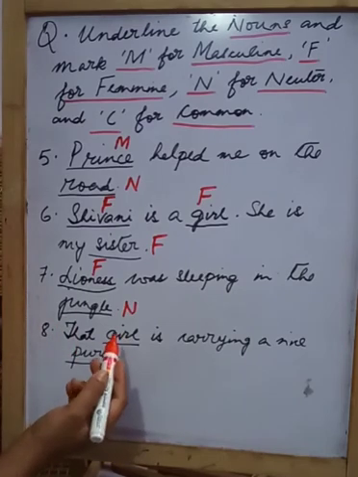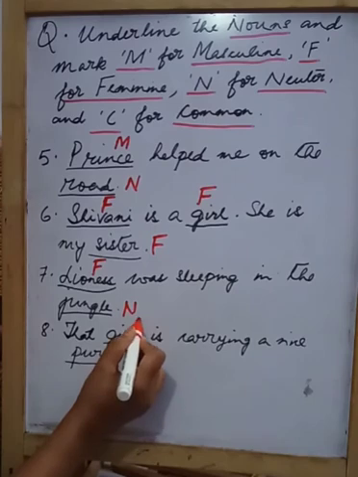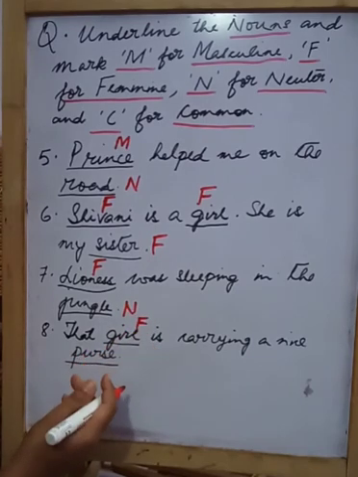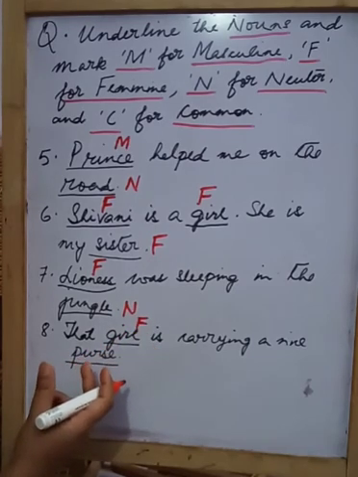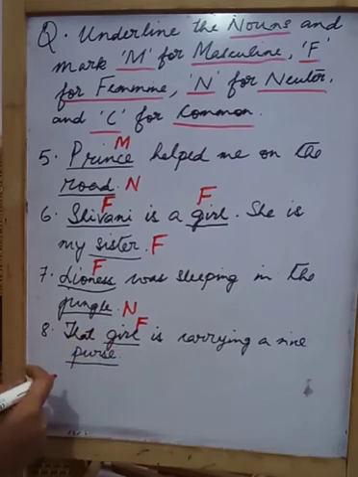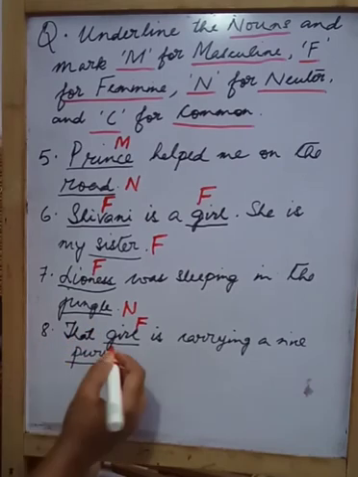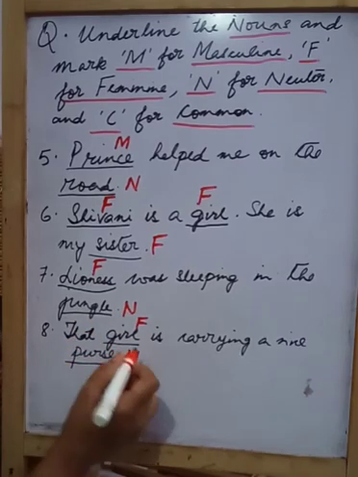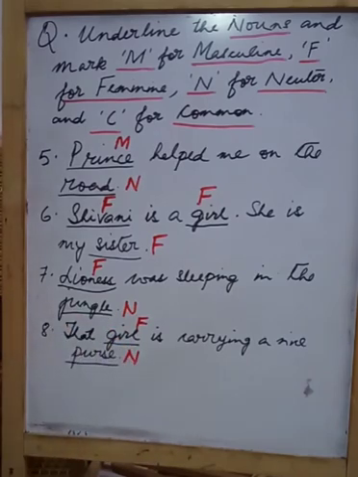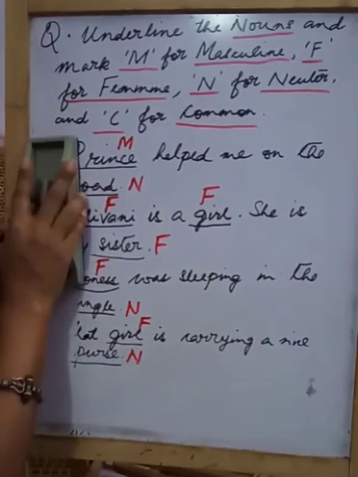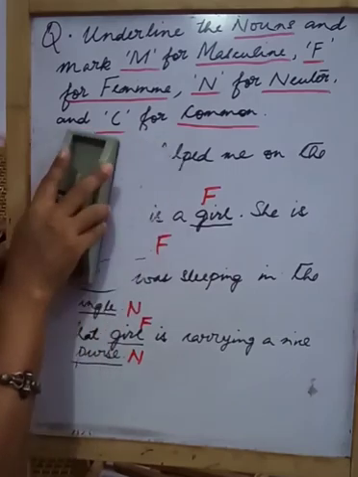So girl is what? Feminine. So we will mark F here. What is purse? It is materialistic. It is a non-living thing. So for non-living things which gender do we denote? Neuter gender. Very simple. So N. Alright, I hope I'm clear. Now let's see the last two numbers.